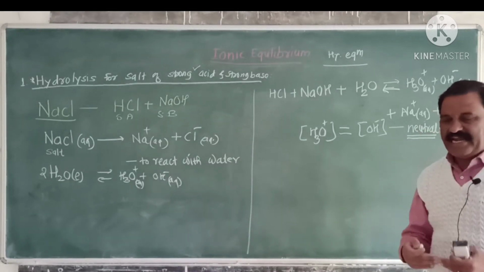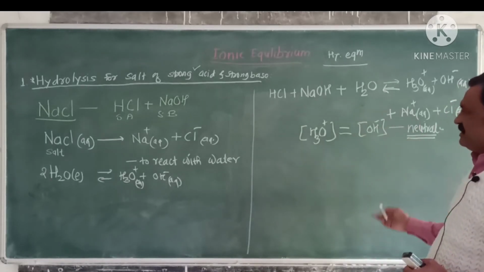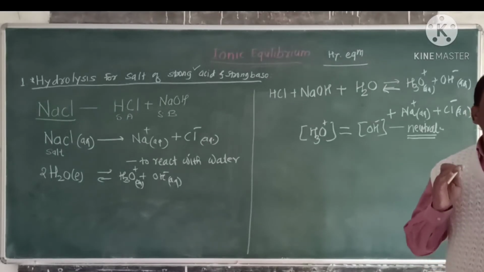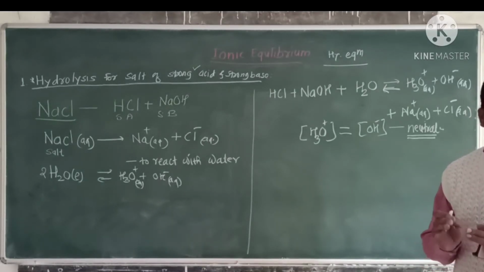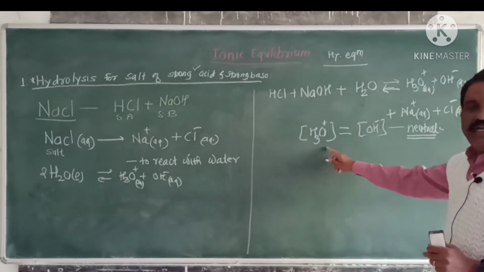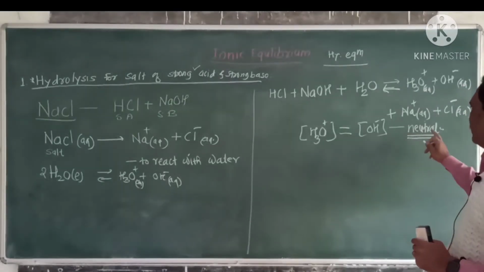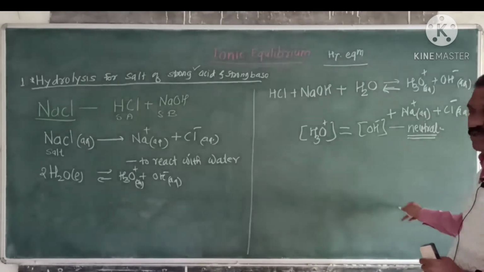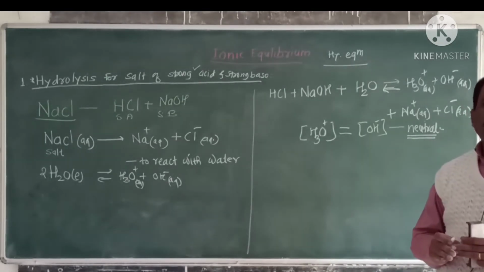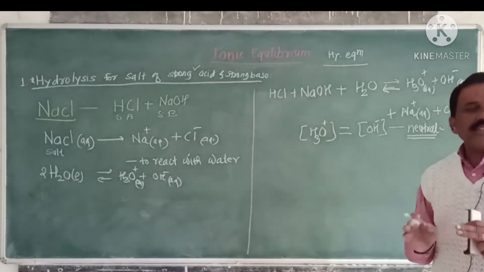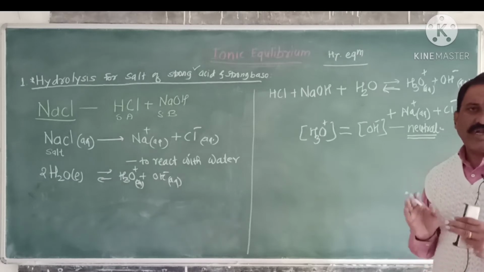We can say that cations or anions of salt do not combine with ions of water. Their concentration remains constant and the solution remains neutral in nature. As the solution remains neutral, such salt does not undergo hydrolysis.